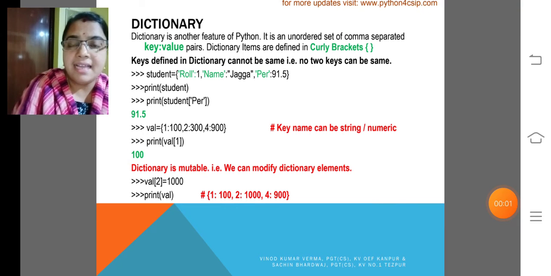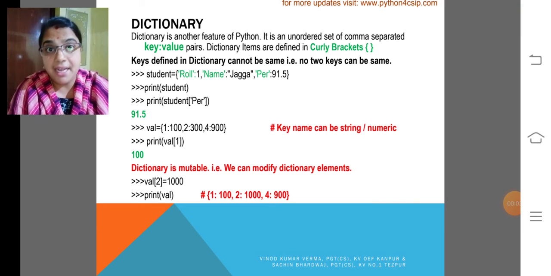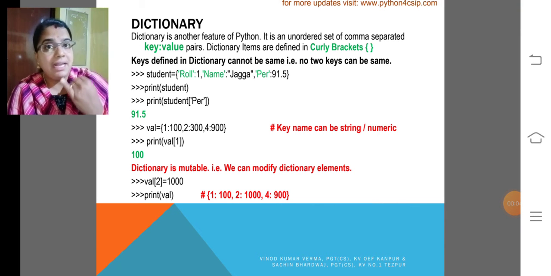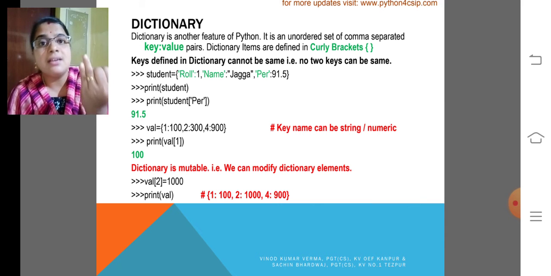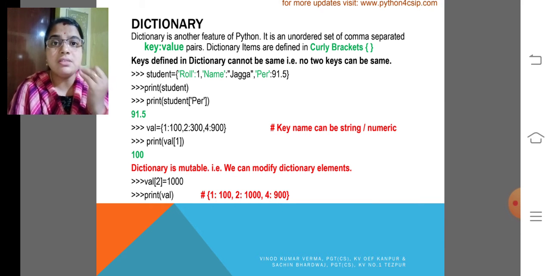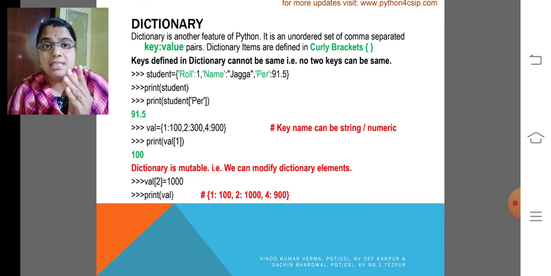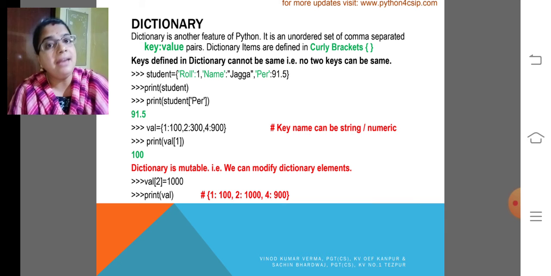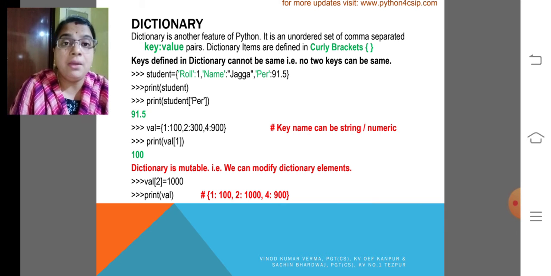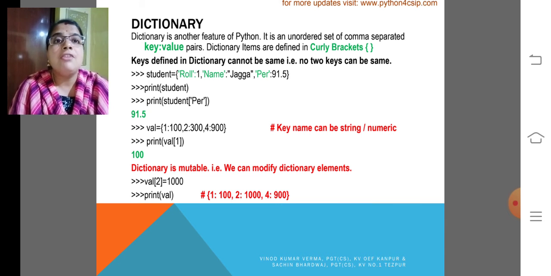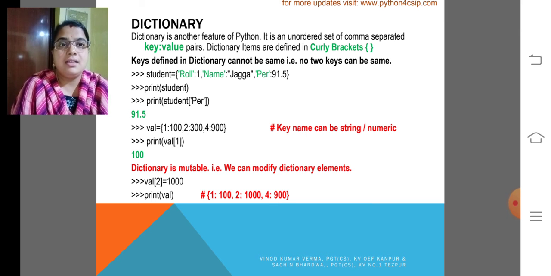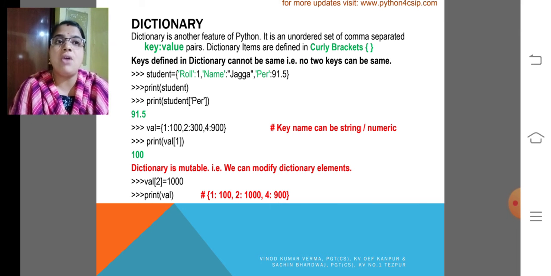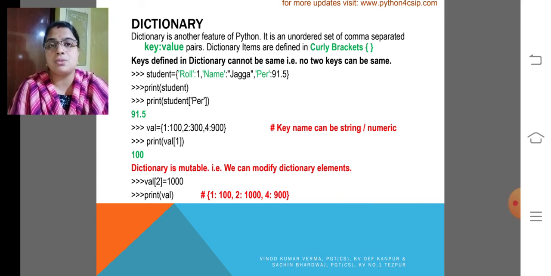Dear children, as I said before, how many data types are we having? I will tell once again: integers, floating point values, string, list, tuple and dictionary. Here we are going to discuss dictionary. Dictionary is another feature of Python. It is an unordered set of comma separated values.